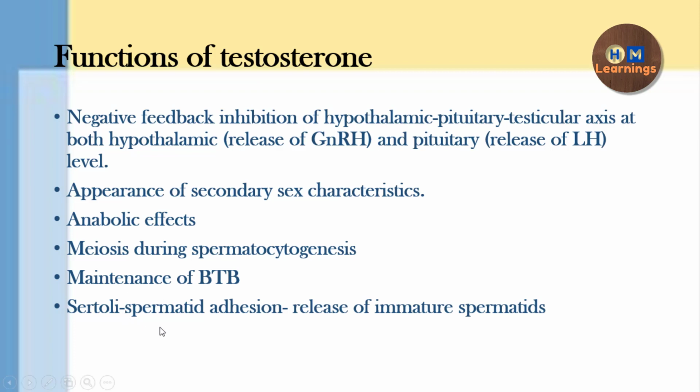Then the Sertoli spermatid adhesion. Spermatid adhesion with the Sertoli cell is required for its maturation, otherwise there is immature release of the spermatids. The spermatids are not matured enough before they are released. So these are the functions of testosterone. In the absence of testosterone, this adhesion is not proper, and it would lead to the release of immature spermatids.